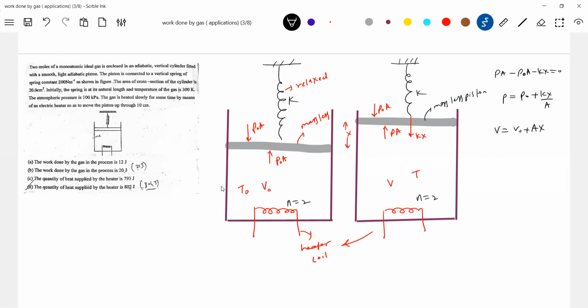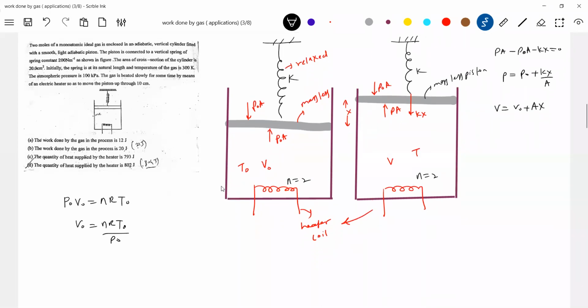Initial volume of gas using the ideal gas equation, P naught V naught equal to nR T naught. Initial volume equal to nR T naught by P naught. What is the pressure of the gas? It will be P naught. Sir, how do I come to know? I think that is what you have to observe. What is the state of the piston? It is a massless piston, at rest initially.